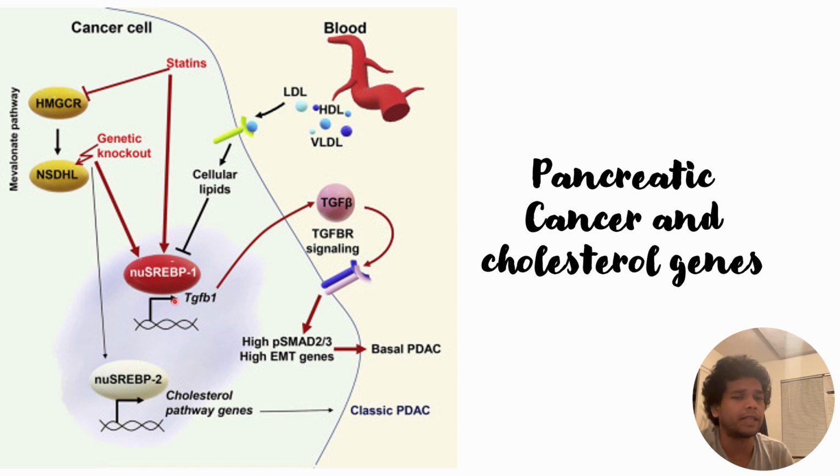In that case, we can regain the property of the EMT genes, and we can move from the metastasis of the pancreatic cells back to classical PDAC, because TGF beta 1 has been inhibited by this LDL interaction with the cellular lipid.